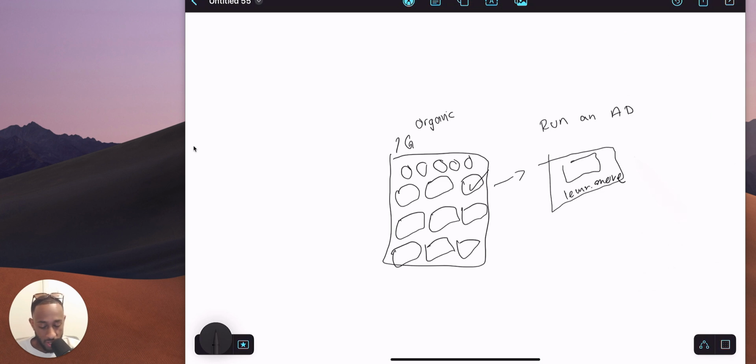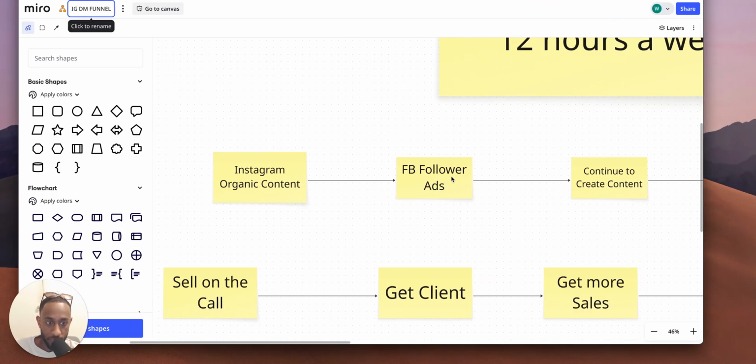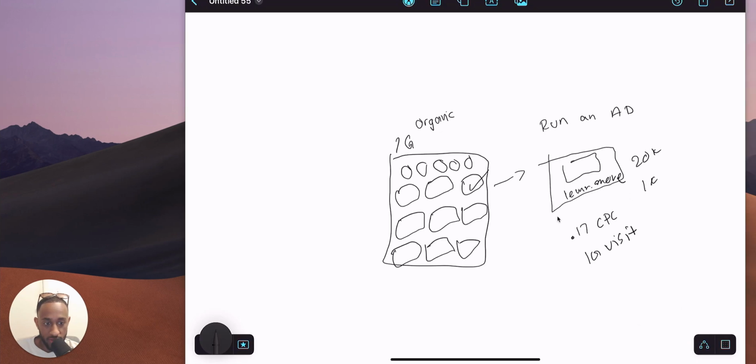And that ad got a lot of likes, actually. It has almost 20K likes right now, and a lot of comments, over 1K comments, right? So it's a pretty big ad. A lot of people have seen it, but what I like about the ad is 17 cents cost per Instagram visit, IG visit. That's how much the ad is printing right now. So for someone to go to my Instagram page, it costs me 17 cents per visit, right? 17 cents, so that's pretty unique. And I have been really printing with that.